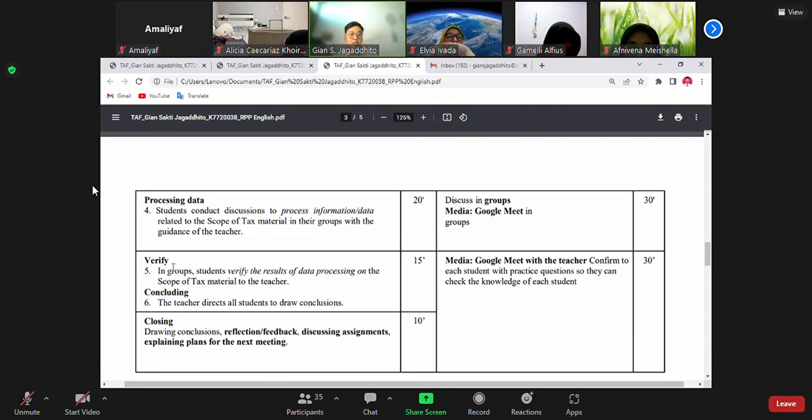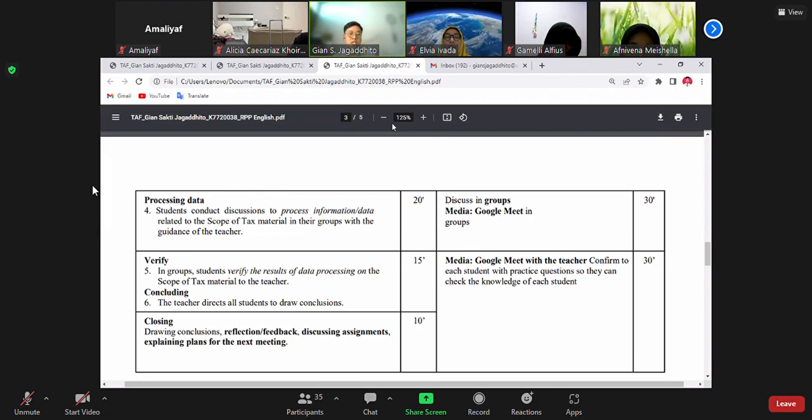Next step, we have verify. In groups, students verify the result of data processing on the scope of the text material to the teacher. And then concluding, the teacher directs all students to draw the conclusions. We have them with media and Google Meet with the teacher.